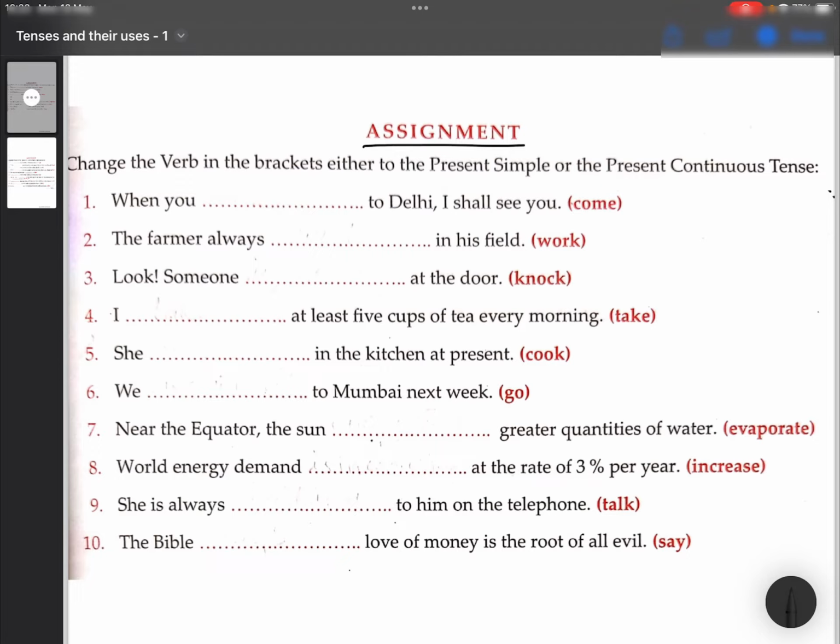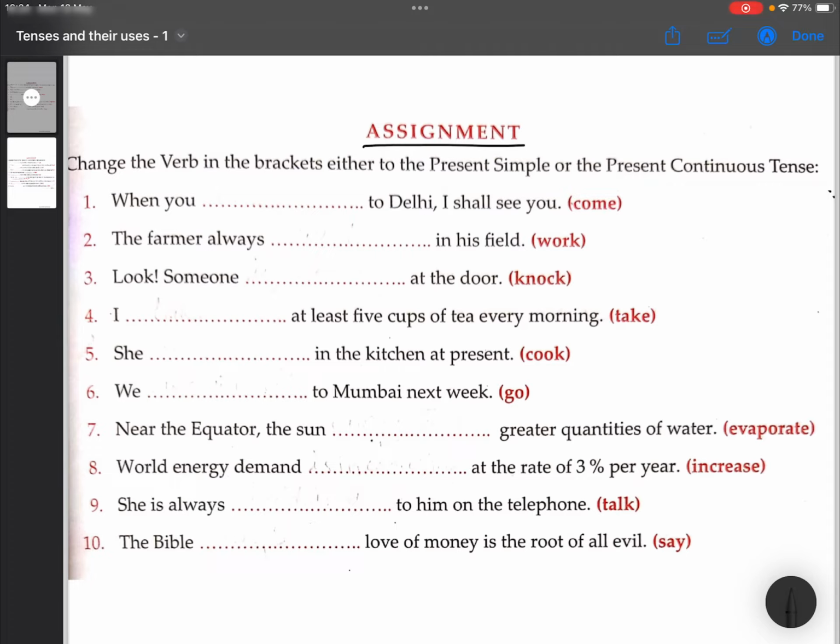My dear students, today I am going to do a video on ICSE class 10 Total English, in which first chapter tenses and their uses part 1, the two assignment exercises, and I will be giving you the answers along with the explanation. So this is a very common topic which you are going to have for your examination for 80 marks paper or for 40 marks paper. This is a very important question which is of almost 4 marks.